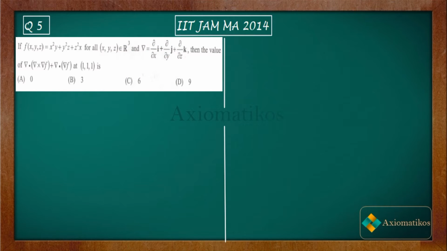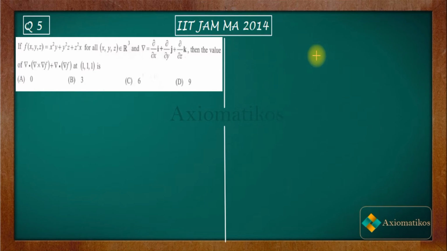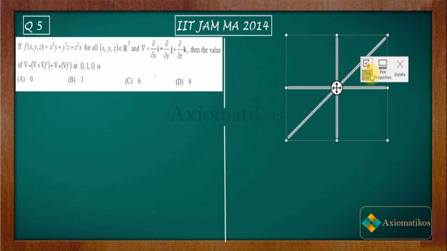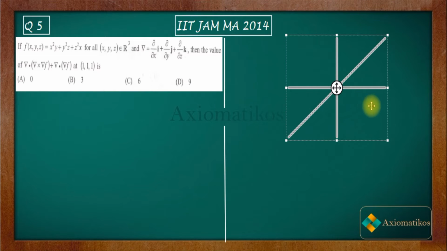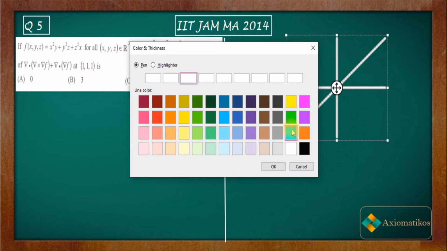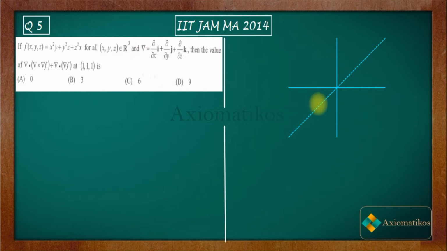Now before doing this question, I want you to know some geometrical things. Okay, so now let us say this is your 3D plane. So you have your 3D plane like this.